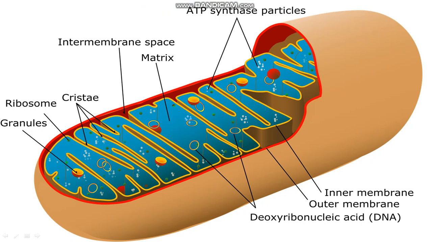Right, deoxyribonucleic acid. We were talking in the last video about deoxyribonucleic acid, or DNA. This is called a semi-autonomous cell organelle. Only two structures are known as semi-autonomous, that is mitochondria and chloroplast. Why? Because they have their own DNA, right? They divide with the help of fission. Clear? Fission is an asexual type of reproduction. This is the inner membrane and outer membrane.